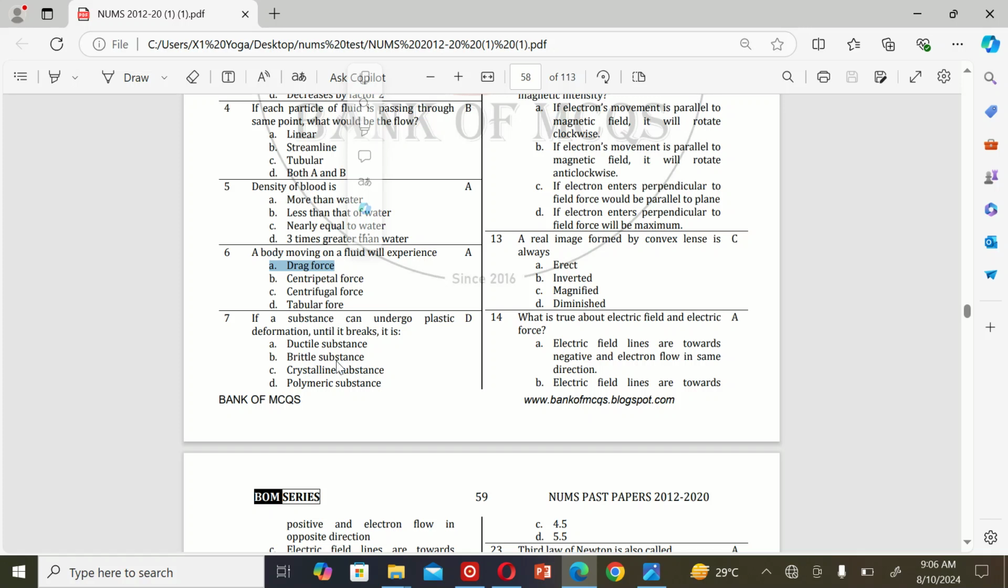The next MCQ is: if a substance can undergo plastic deformation until it breaks, it is A. Ductile substance, B. Brittle substance, C. Crystalline substance, and D. Polymeric substance. So the correct option is D.